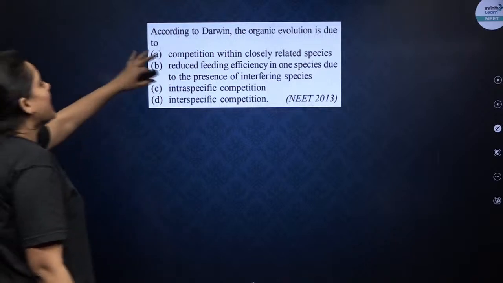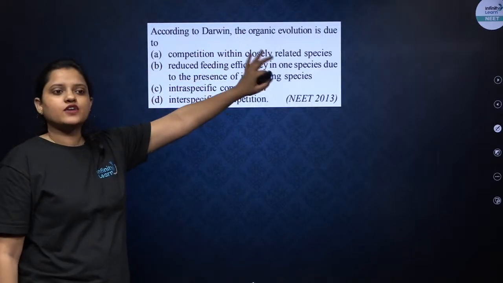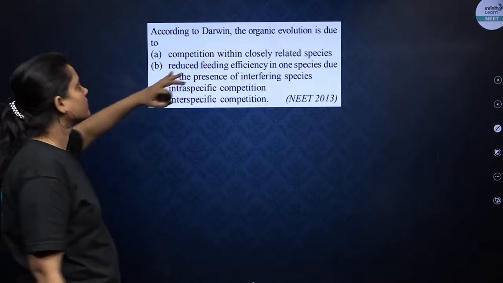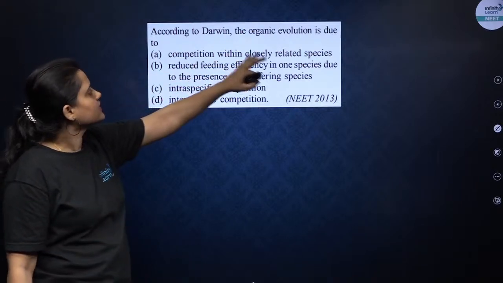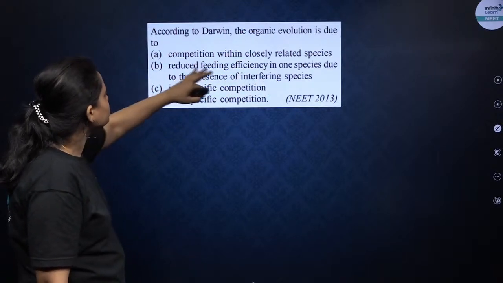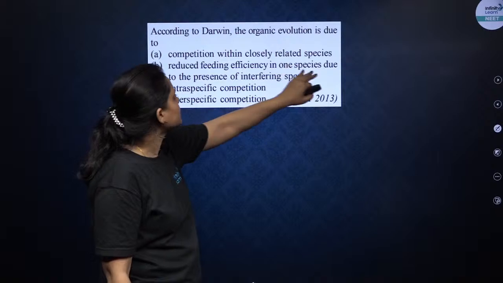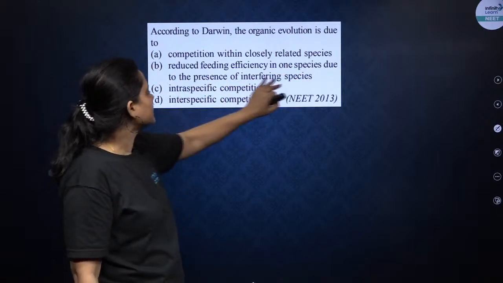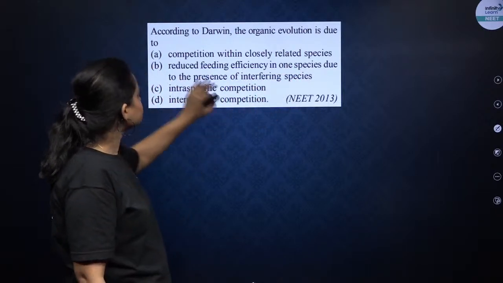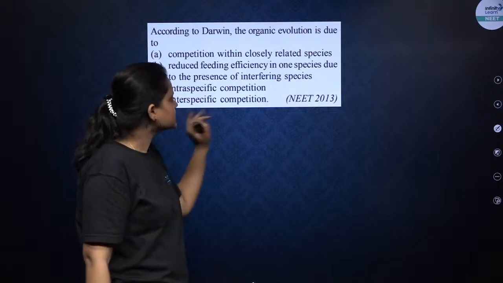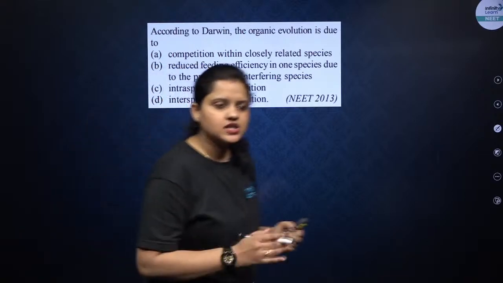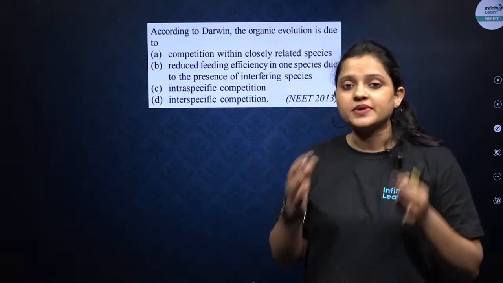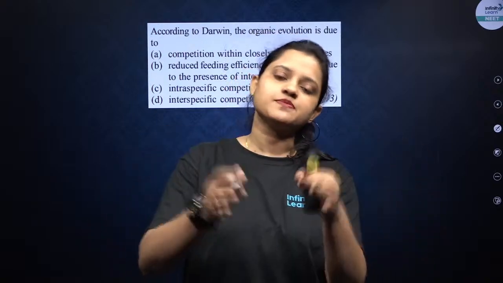Chalo. According to Darwin, the organic evolution is due to competition within closely related species, reduced feeding efficiency in one species due to the presence of interfering species, intra-specific competition, and inter-specific competition. Intra-specific competition means competition within the individuals of the same species.